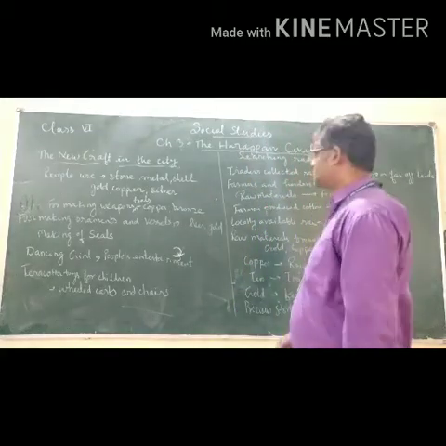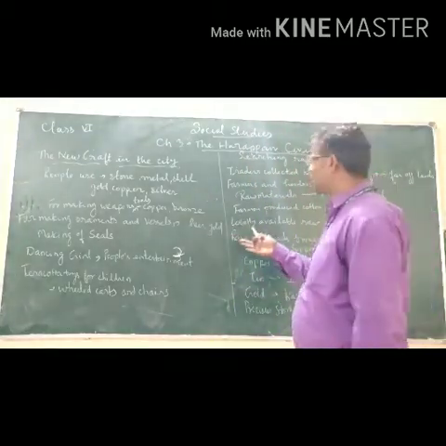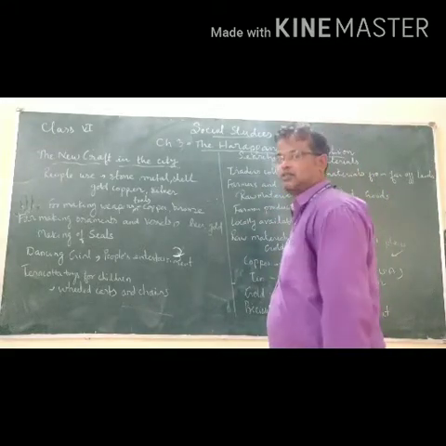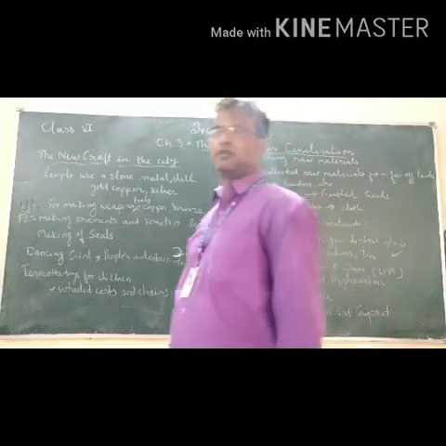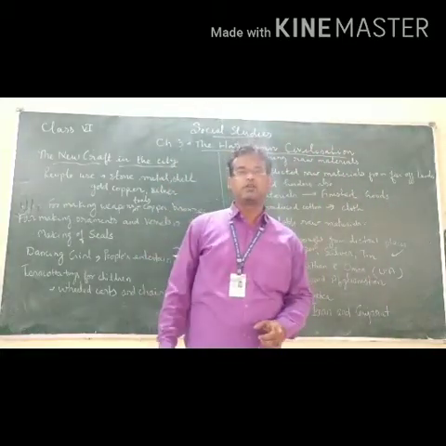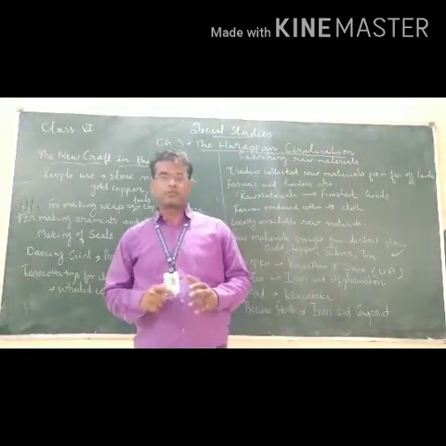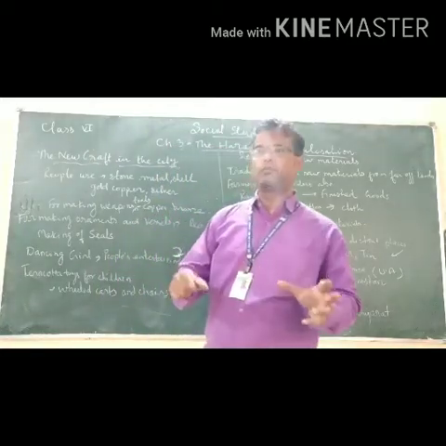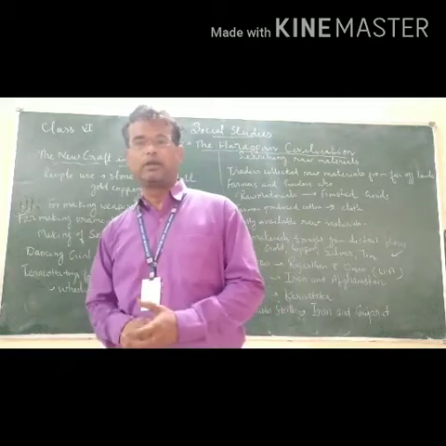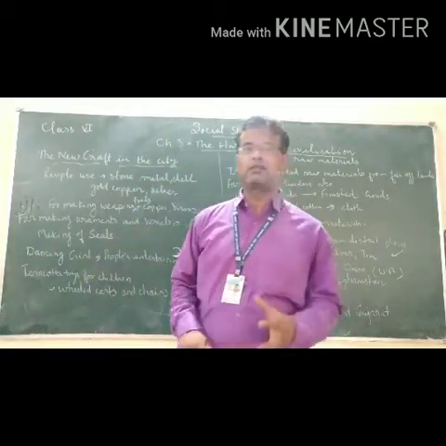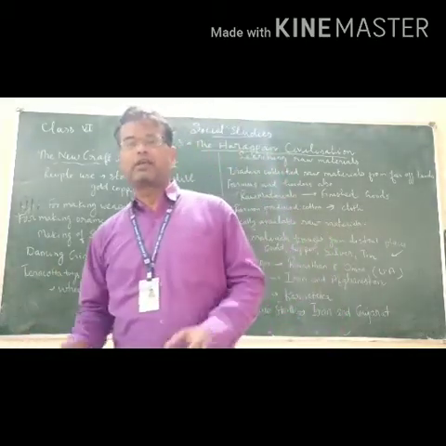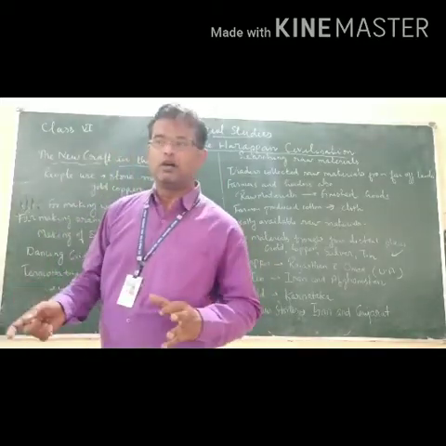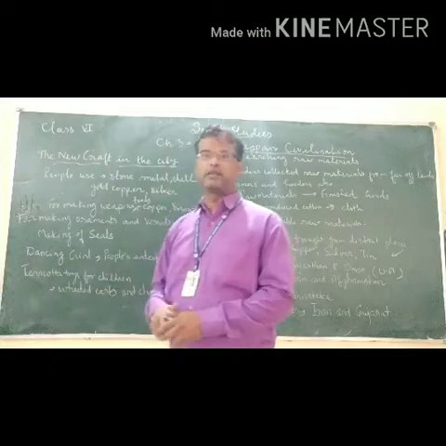Now let us discuss another topic, that is the searching of new raw materials. During the Harappan civilization, traders, farmers or herders moved from place to place in search of new raw materials. These raw materials were either found naturally, or they were found by the farmers and herders.